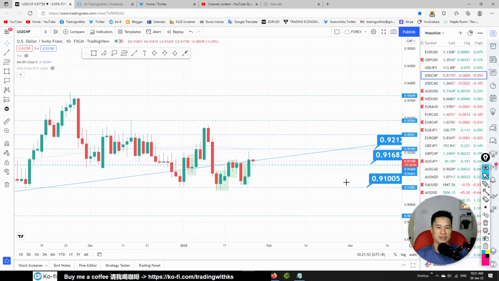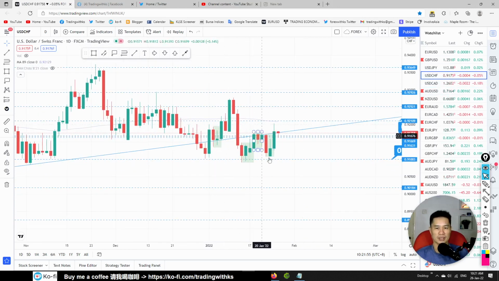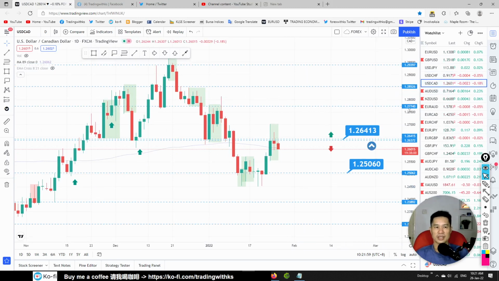USD CHF, this one is a bit difficult. This one is a bit too sideways. I'm not trading this.